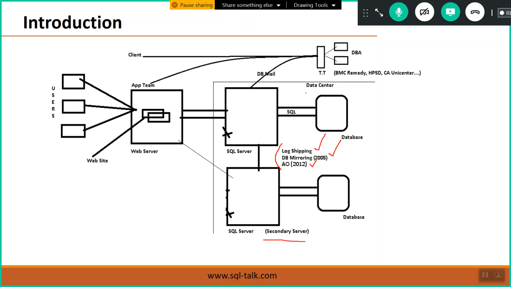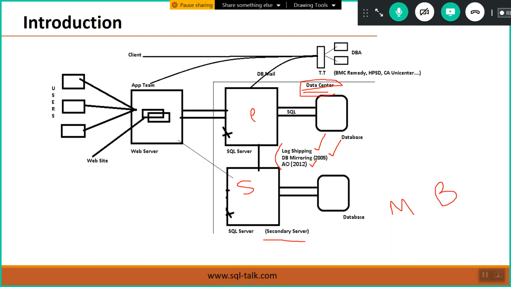The total setup is here: primary servers, secondary servers, monitor servers, backup servers. All this setup is in a data center, somewhere in the network. But generally remember, this setup is mostly maintained at the client location.